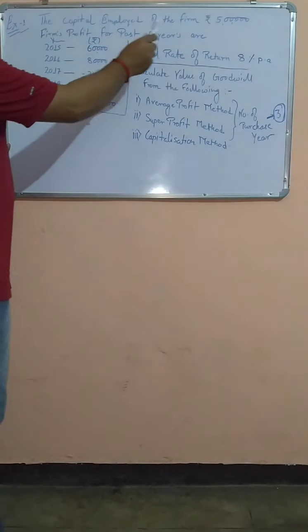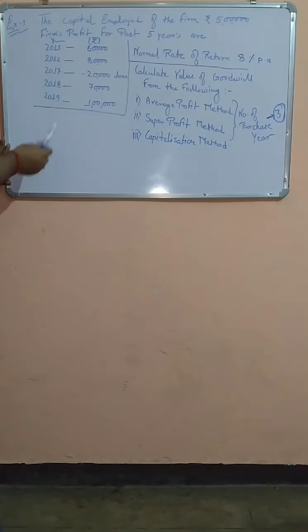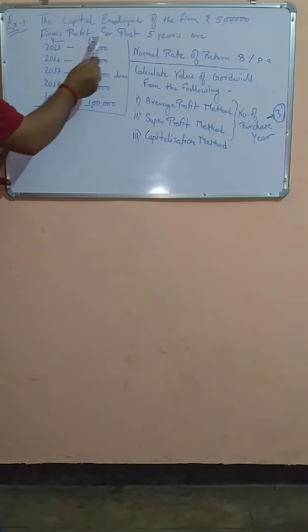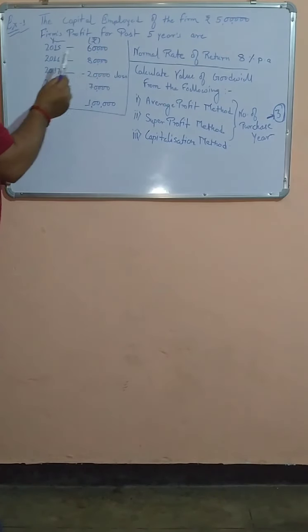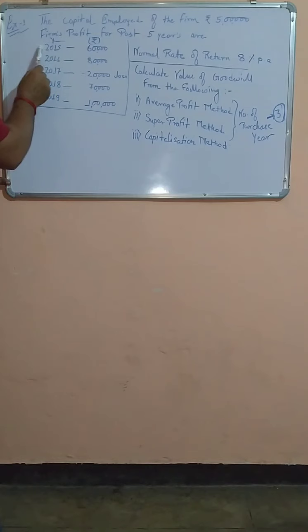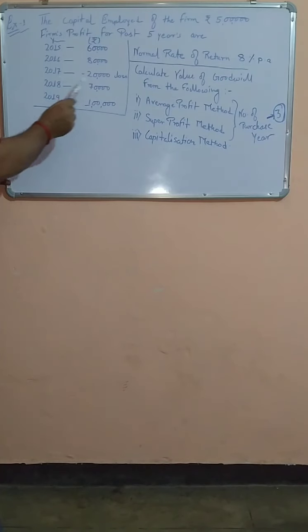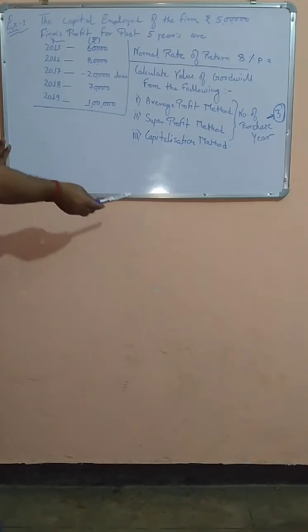The capital employed of the firm is rupees 5 lakh. The firm's profits for the last 5 years are as follows: 2015, 60,000; 2016, 80,000; 2017, a loss of 20,000; 2018, 70,000; 2019, 1 lakh.